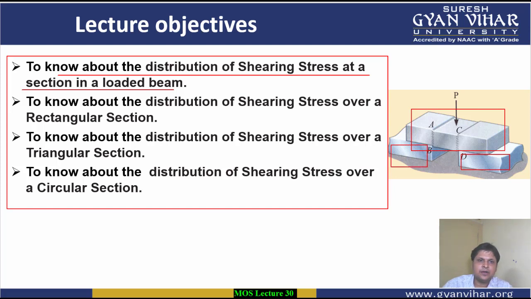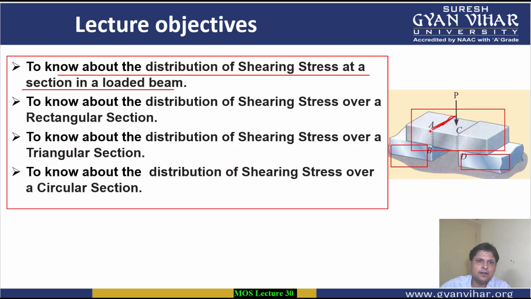So we are going to understand about the distribution of shearing stresses at any section. If you are considering any section, for example, this section, then in this section, what will be the pattern of the distribution of shearing stresses, that we are going to see.